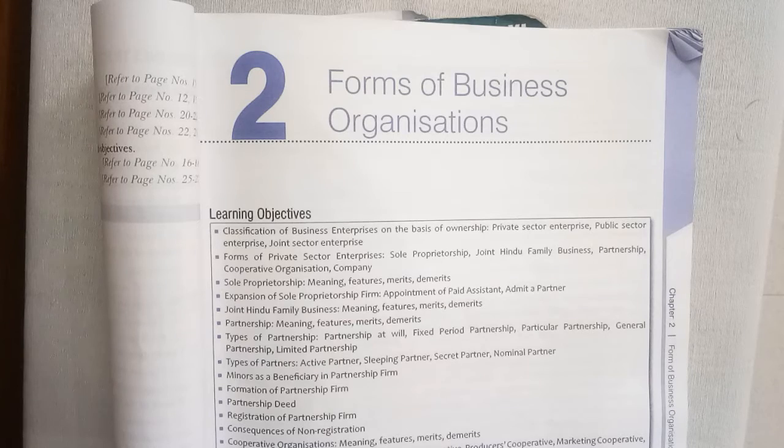So in the last video we finished chapter number 1. So let's proceed to chapter number 2. The name of this chapter is Forms of Business Organization. Fine. There are different types of forms available for businessmen to opt for. Before opting, we should be aware of the different types of forms available to him or her.